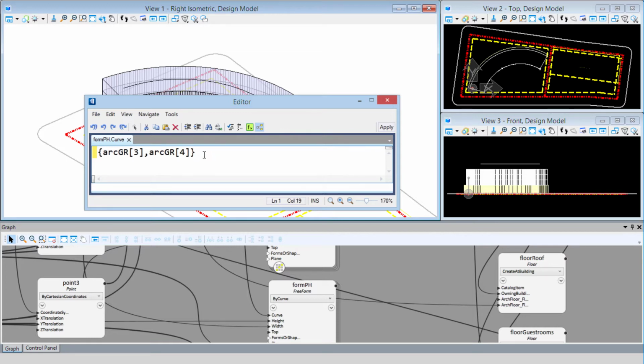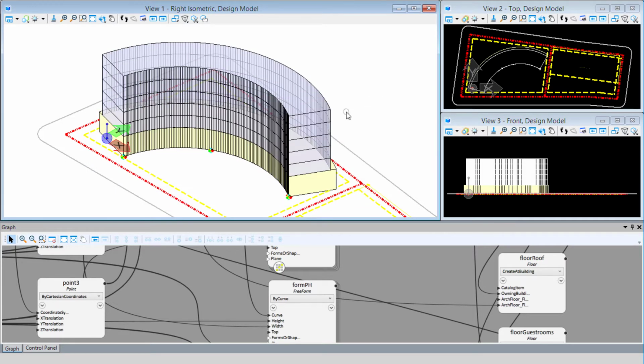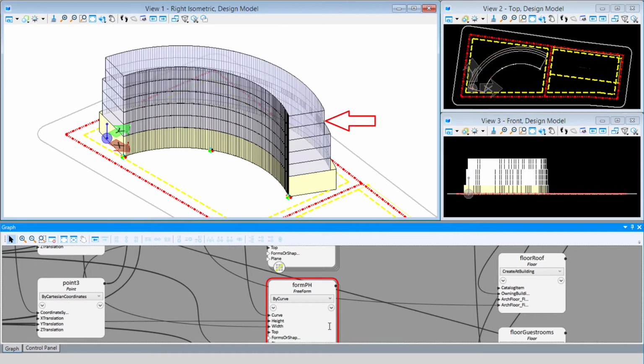I'll delete that last one there. We'll leave the curly brackets and I'll select apply. And now that generates the next 2 members, or the next 2 forms for the building. And then I could change the width. So if I wanted those 2 forms to be set back a little bit, I might do width -5. We'll enter that, and now that begins to step back.